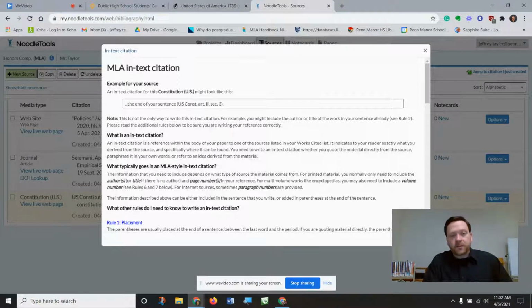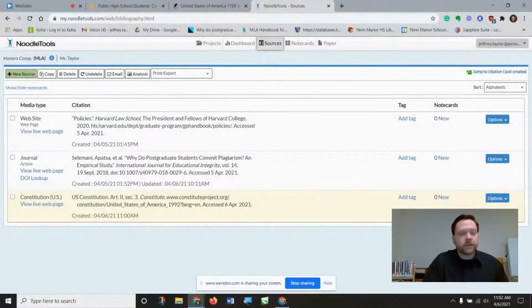However, it does need to appear that way in your in-text. So make sure that you follow up by including that in your actual paper. We'll now move on to a different type of government document.